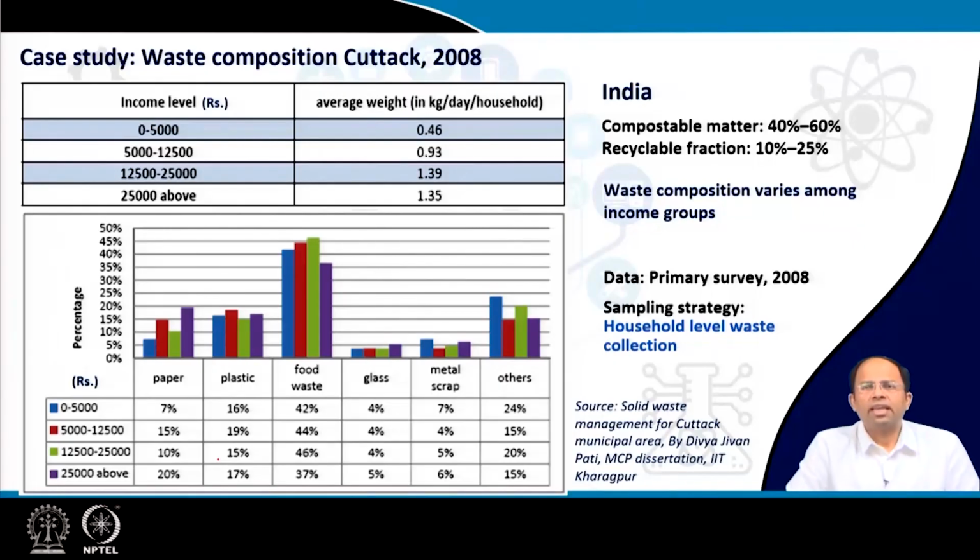Now coming to 2 case studies, both of which were conducted by students from our lab, who work in different parts of the country. For example, this study was done in Cuttack in the year 2008, so it's a little older study. Some of the data may not match, but what we want to convey is that the composition of waste generated in different cities is different. The waste generated by different categories of people is different.